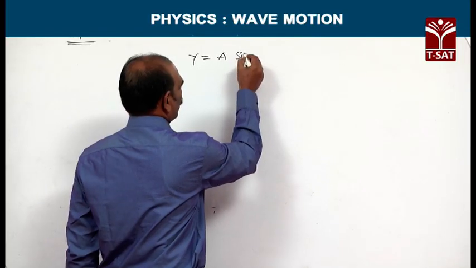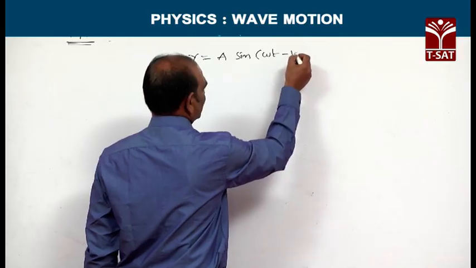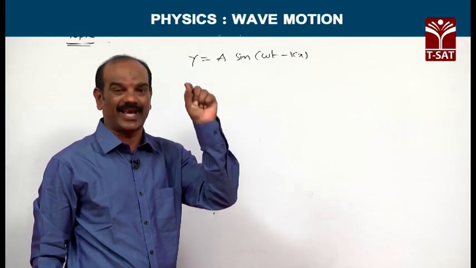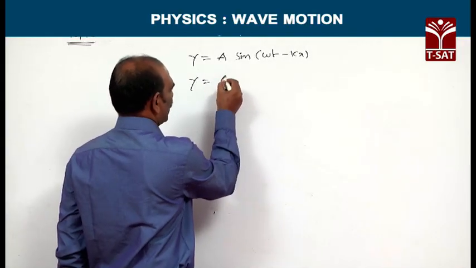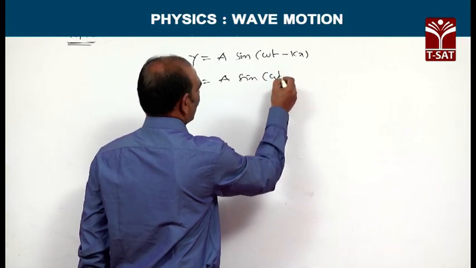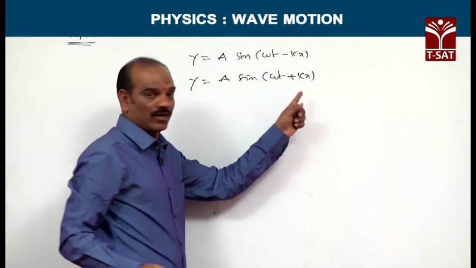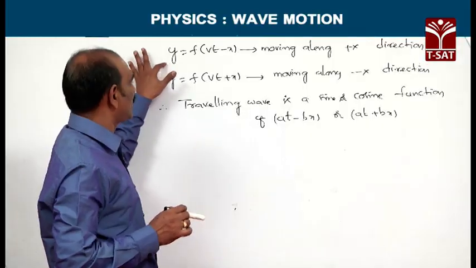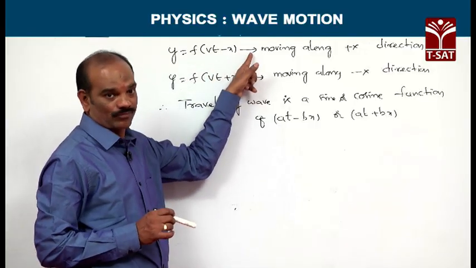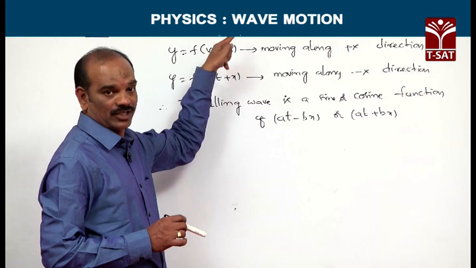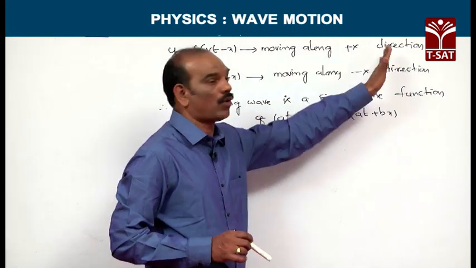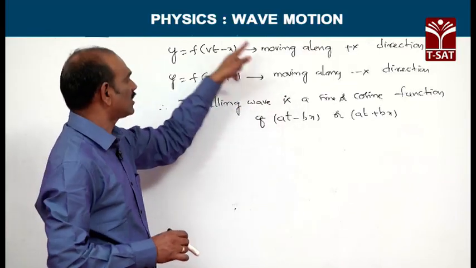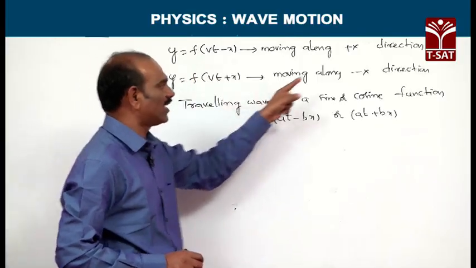y is equivalent to A sin omega t minus kx is the representation of a progressive wave moving along the positive x-axis. y is equivalent to A sin omega t plus kx is the wave which is moving along the negative x-axis. y is equivalent to f of vt minus x is the form of a progressive wave which moves along the positive x direction. y is equivalent to f of vt plus x is the form of a progressive wave which moves along the negative x direction.